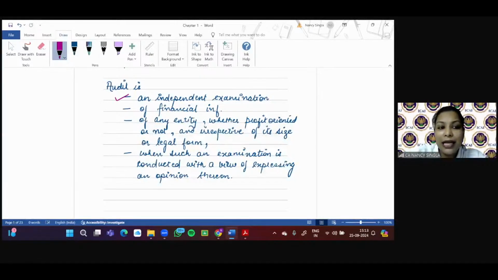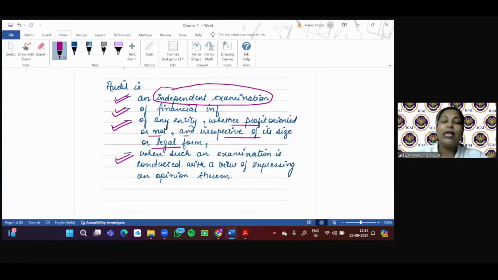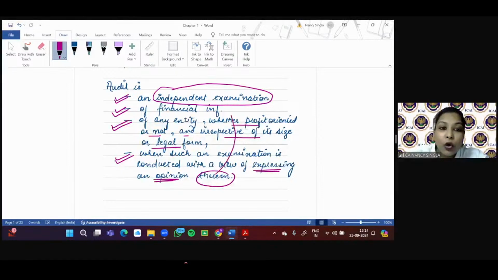So audit is an independent examination of what? Of financial information. Whose financial information? Of any entity. What can be that entity? Whether profit oriented or not, and irrespective of its size or legal form. Okay, then what is the purpose of doing all this? When such an examination is conducted with a view to expressing an opinion thereon. What is meant by thereon? On this financial information, right?